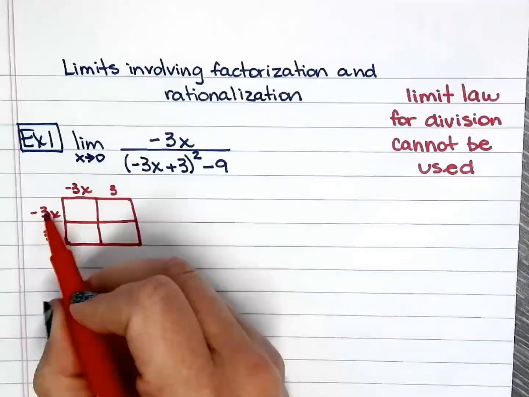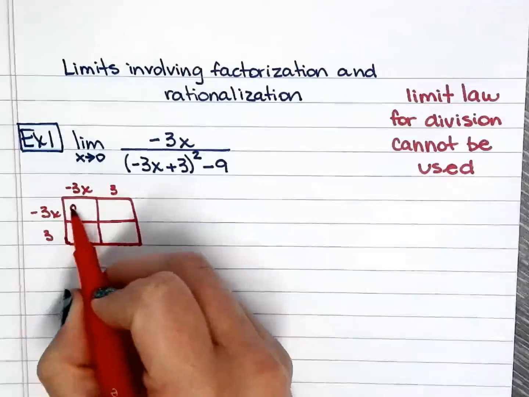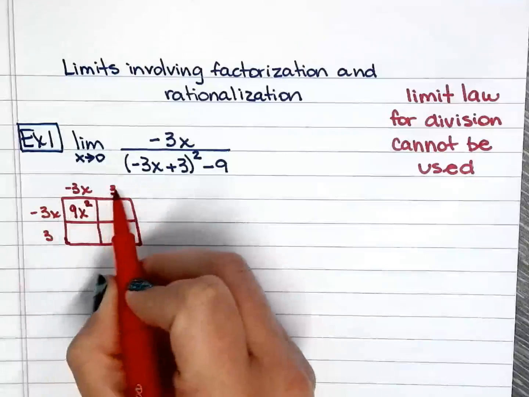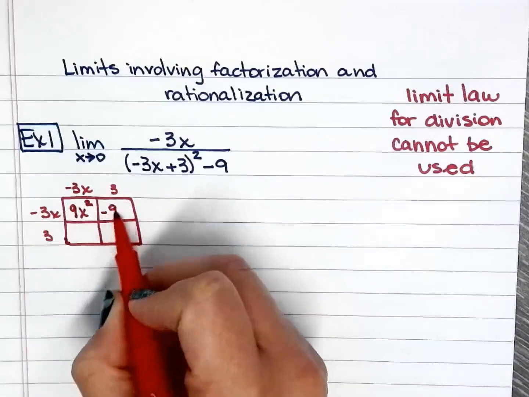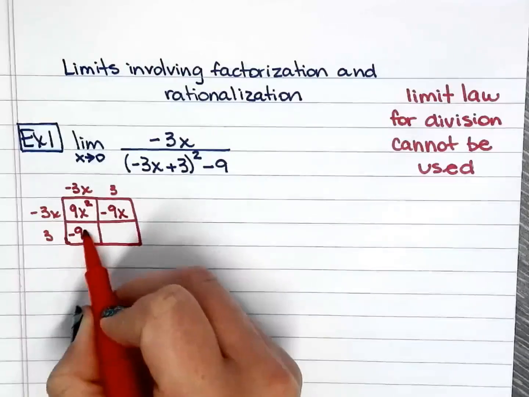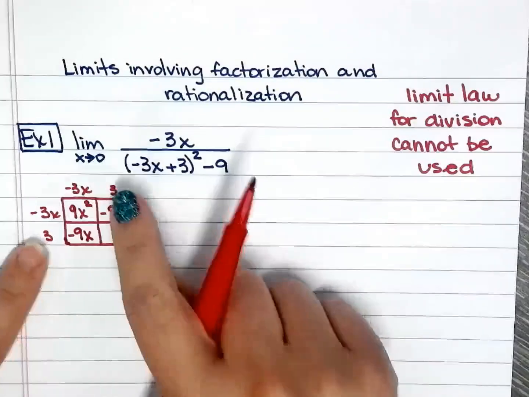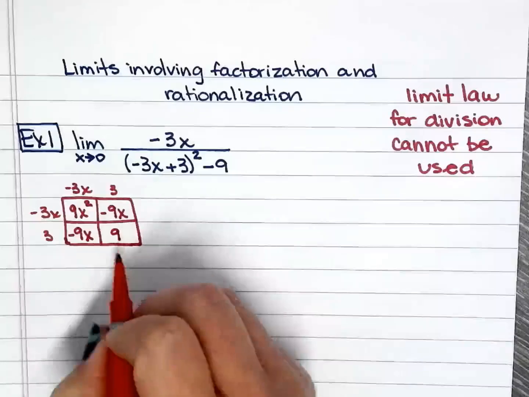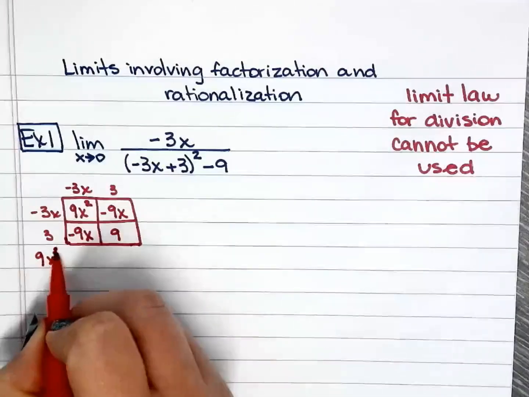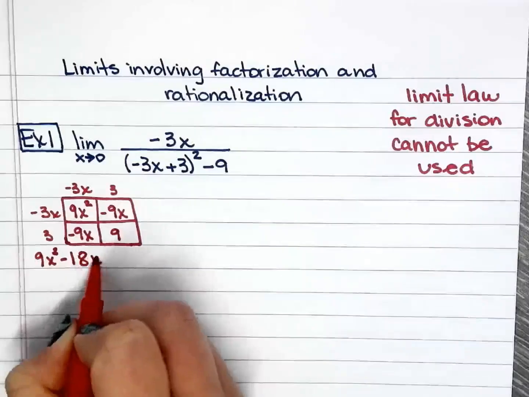So when you multiply negative 3x times negative 3x, you get 9x squared. Multiply negative 3x times 3, you get negative 9x. Multiply again, negative 9x again. Multiply these two, you get 9. Okay, when you combine everything, you clean it up, you get 9x squared minus 18x plus 9.